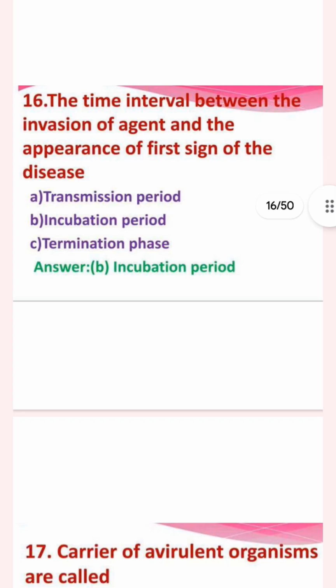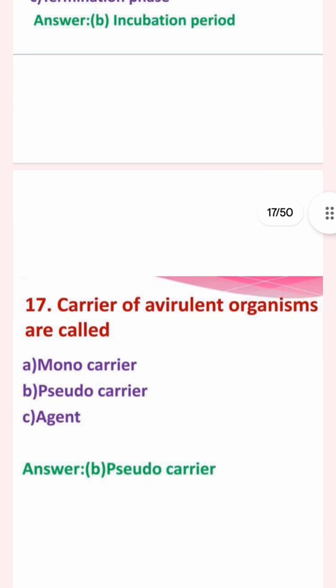Then the time interval between the invasion of the agent and the appearance of the first sign of disease is called transmission period, incubation period, or termination period. The answer is incubation period.